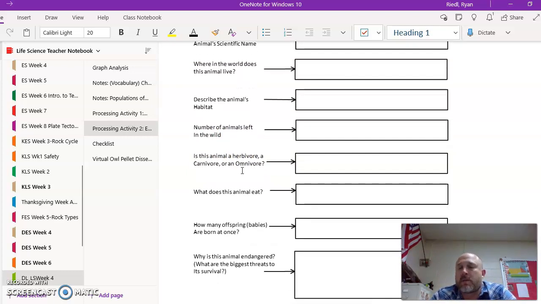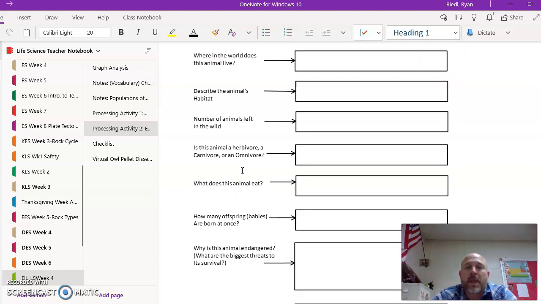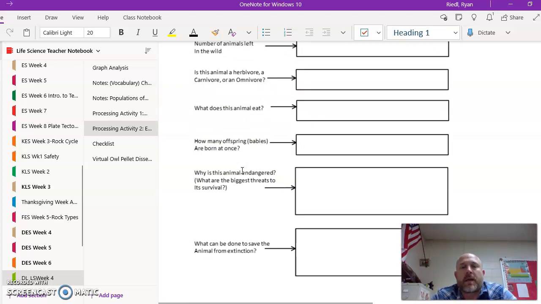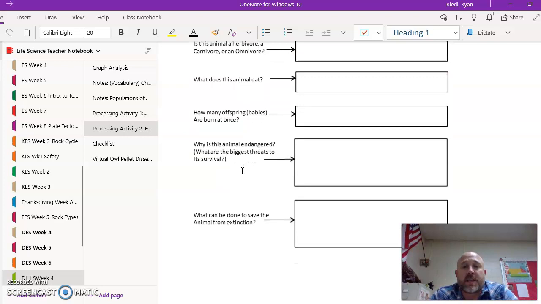And what does the animal actually eat? What is its main diet? You should be able to find that. And then how many offspring or how many babies are born at once? And why is the animal endangered? What are the biggest threats to its survival? So if its habitat is being destroyed, tell me that its habitat is being destroyed, and tell me why or how it's being destroyed as well. And then tell us what can be done to save the animal from extinction.